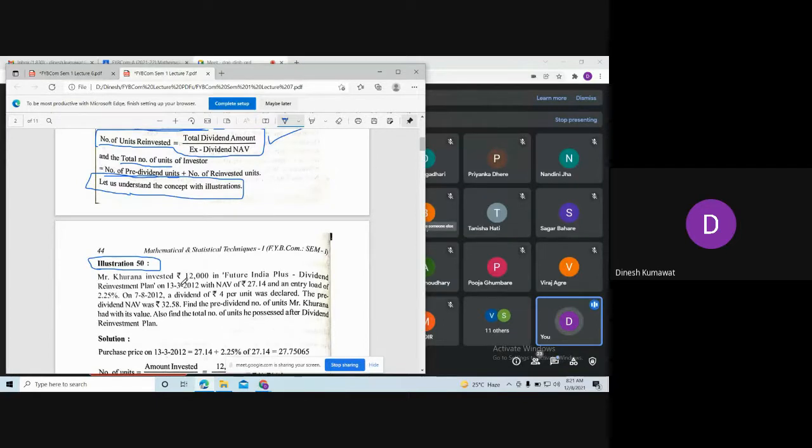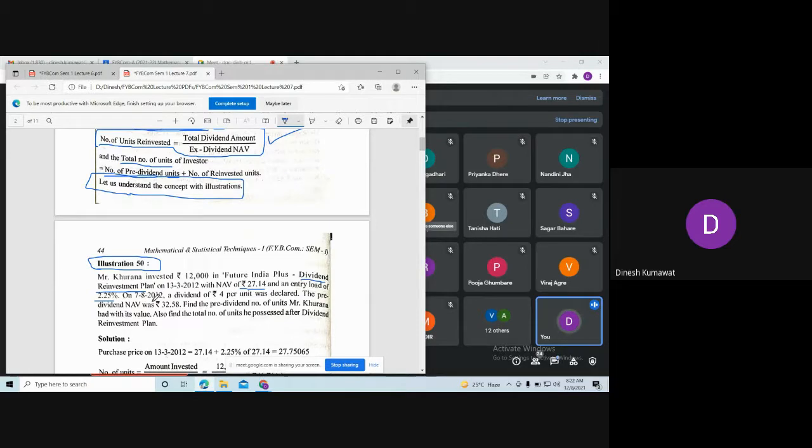Mr. Khurana invested 12,000 in Future India Plus dividend reinvestment plan. Now, as the name suggests, here we need to reinvest our dividend. On 13th March 2012, with a net asset value of rupees 27.14 and an entry load of 2.25%.